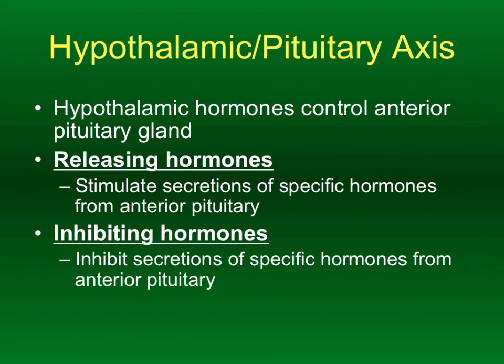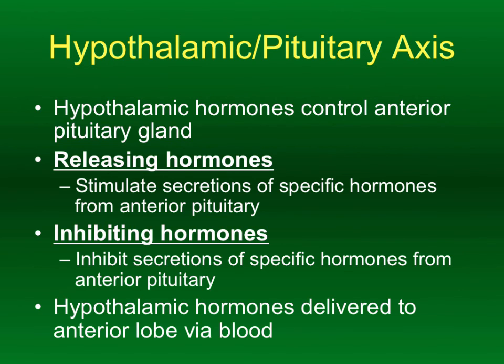On the other hand, we also have inhibiting hormones. You have to have both the on and the off switch if this is going to work. So if the hypothalamus produces and releases inhibiting hormones, the anterior pituitary is going to slow down its release of its respective hormones as well. So we have this idea of antagonism, the push-pull situation where if one is increased, the other is decreased, to help make the mechanism of activity as efficient as possible.